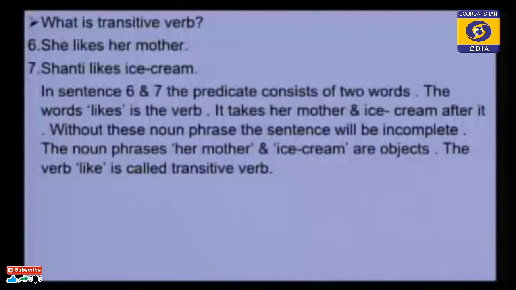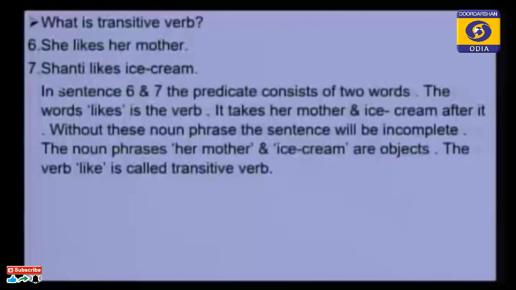Here mother is a noun, and we get the answer by asking the what question to the word likes, so mother is an object. Similarly, in example number 7, Santi likes ice cream. If we ask what does Santi like, we get the answer ice cream. Ice cream is also a noun phrase. So, this is an object.